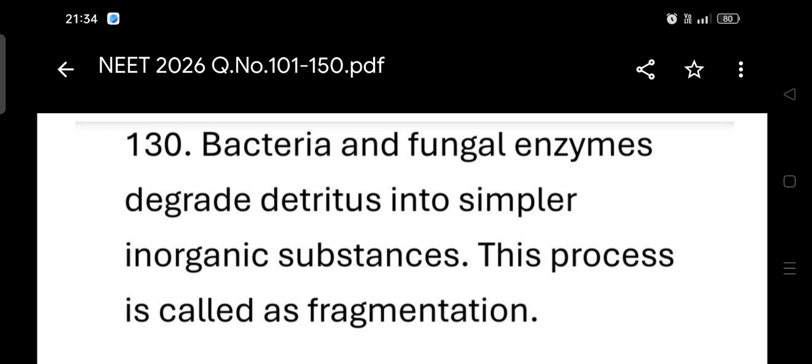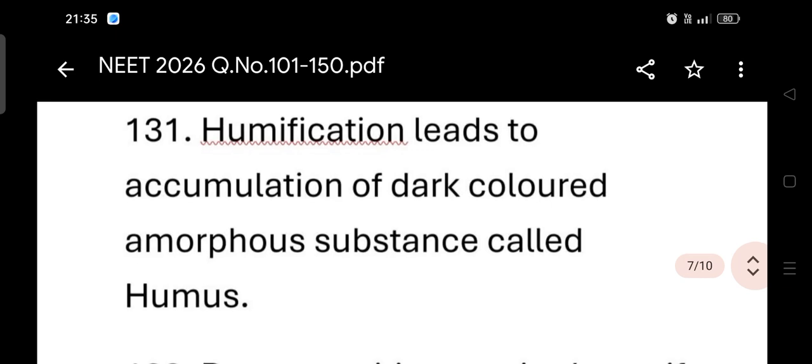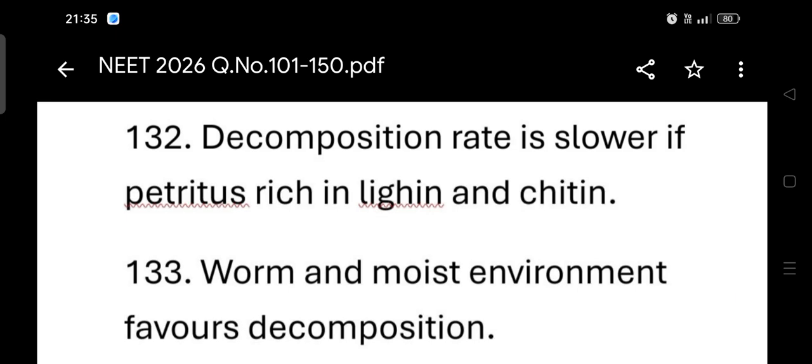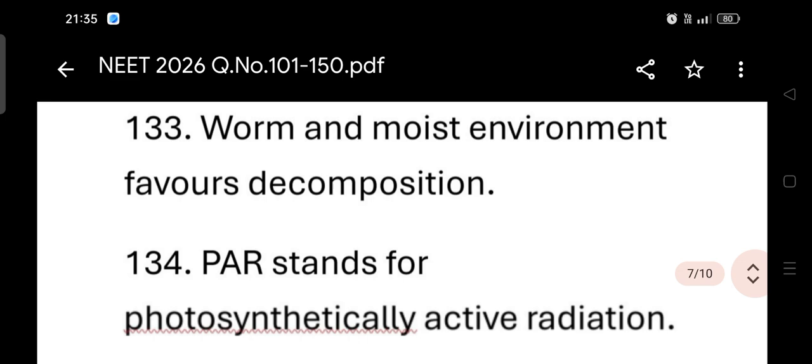Humification leads to accumulation of dark colored amorphous substances called humus. Decomposition rate is slower if detritus is rich in lignin and chitin. Warm and moist environment favors decomposition.